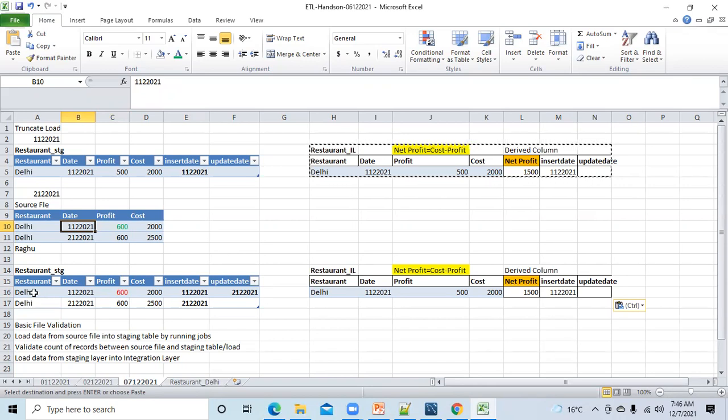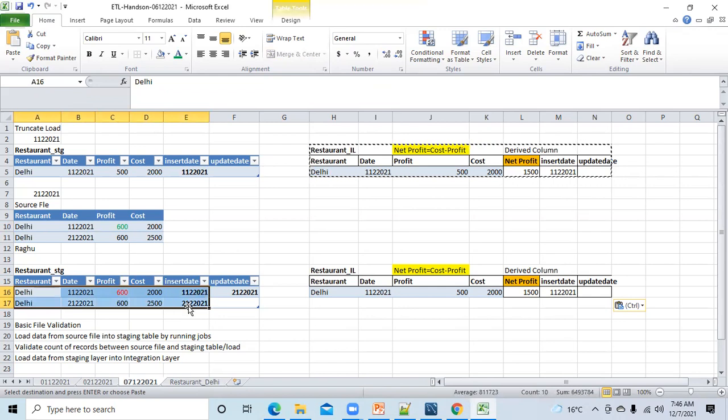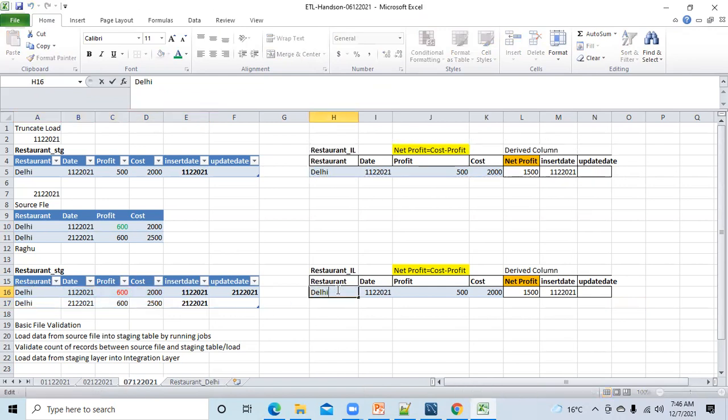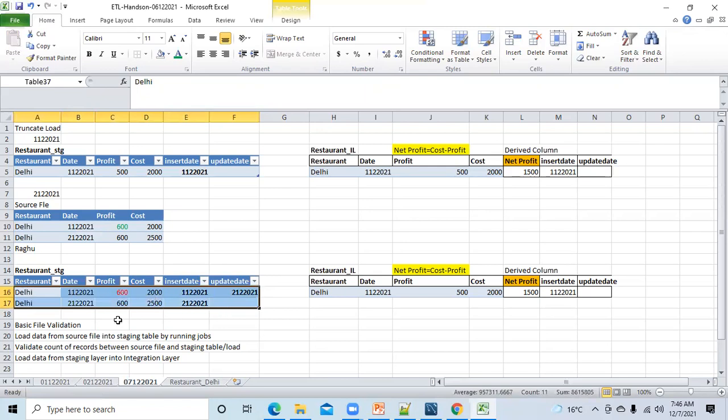Correct. You see, in staging I have this data, and this data I'm showing you. This was the data of 1st December in the integration layer. On 1st December, this was the data. Now in staging, I have these 2 records, and after this, I will run the integration layer job. No, this is not incremental. I'm talking about full load only.